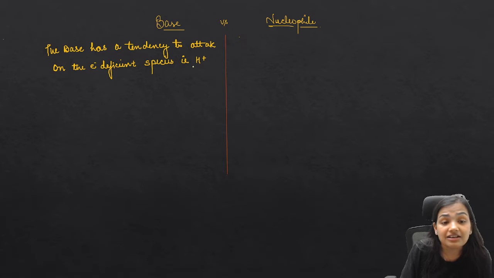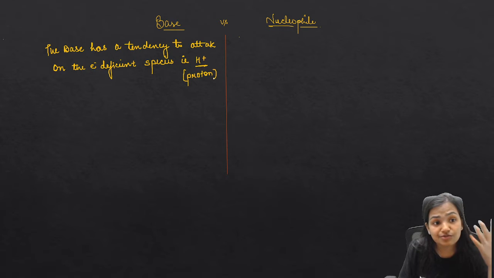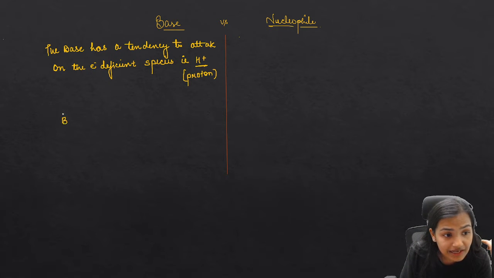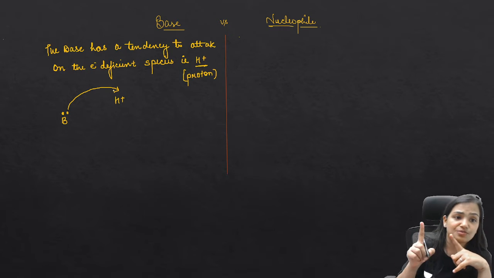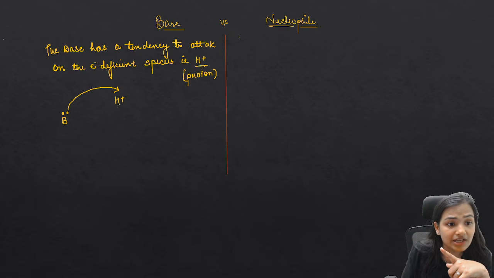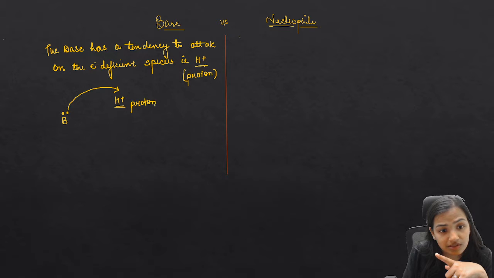That is electron deficient H positive. What is this H positive? That is proton. So if you have any kind of base, it will attack the H positive. If any species is attacking the electron deficient proton, if it is a proton acceptor, then it is said to be a base.